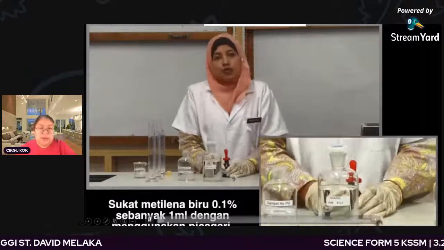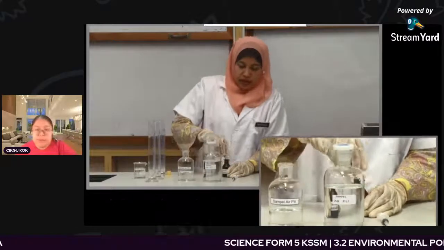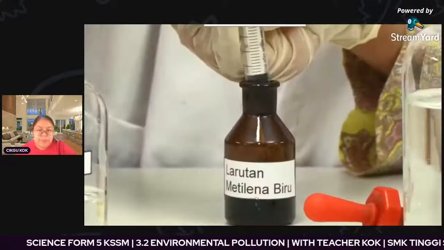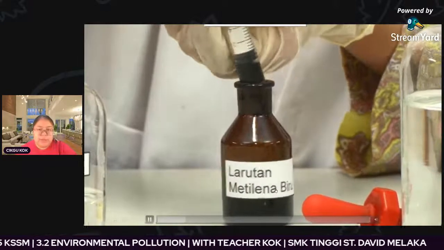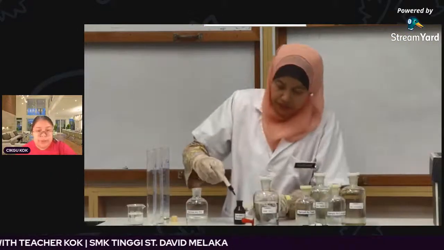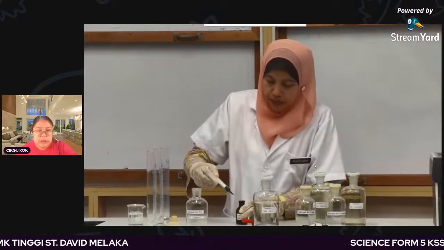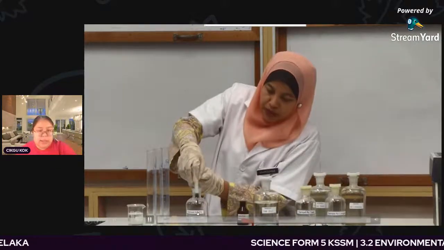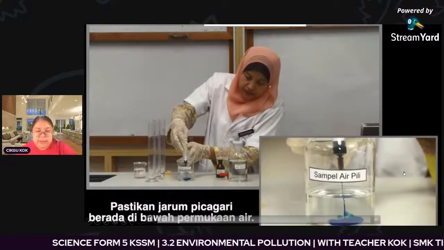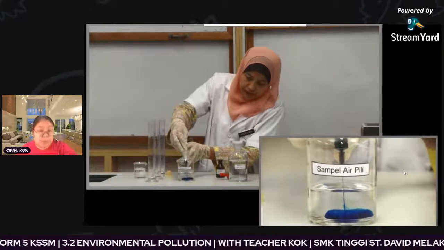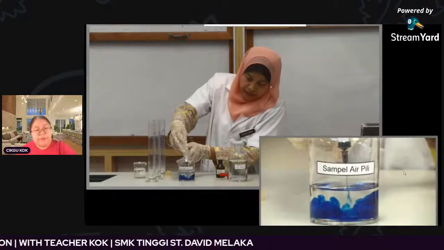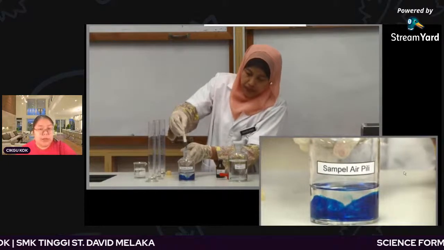Okay, the teacher is going to start the experiment. This is methylene blue solution. It is a blue color. They draw some of the methylene blue solution with the syringe. After that, they put it inside the sample water. You can see the teacher putting it in the tap water. When it is put in the tap water, the situation is like this. The blue color mixes with the sample water. So this is one example. Next they use the other sample waters and put it in.